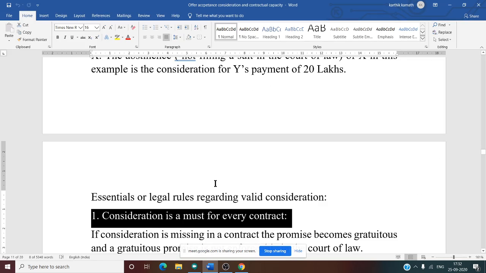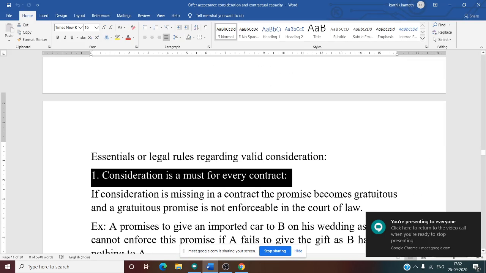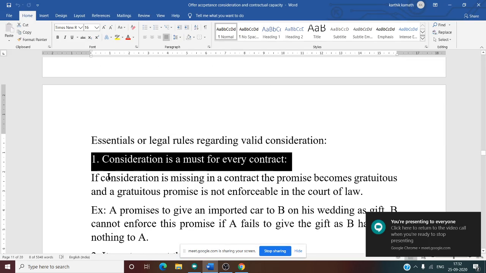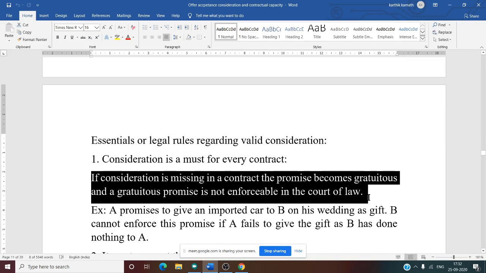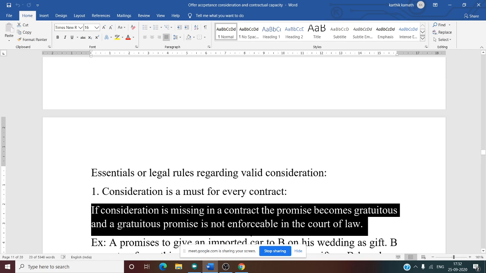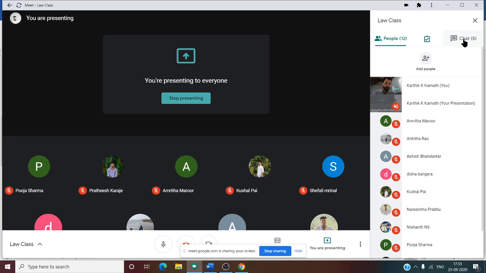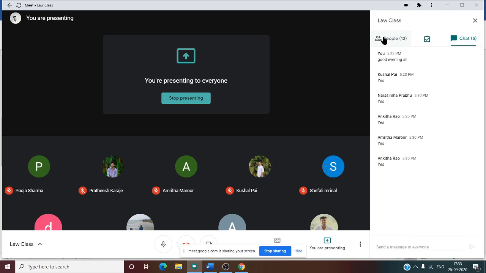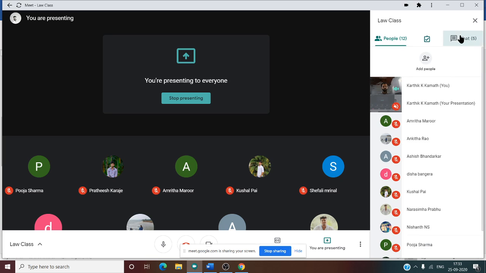Consideration is a must for every contract, which means if consideration is missing in a contract, the promise becomes gratuitous. A gratuitous promise is not enforceable in the court of law. So what do you mean by a gratuitous act? Can you tell me? Gratuitous means what here?